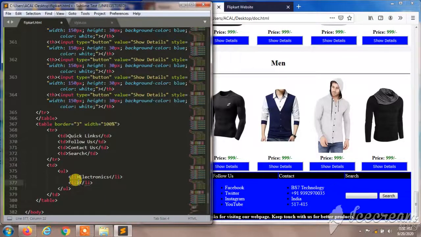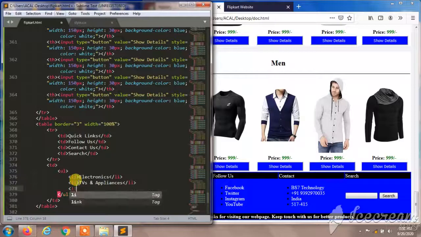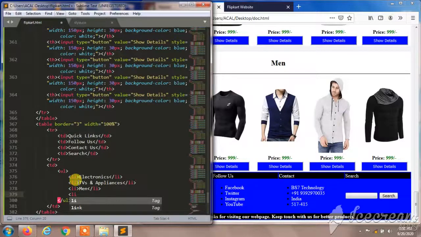TVs, and appliances, and this will be men, and this will be women.